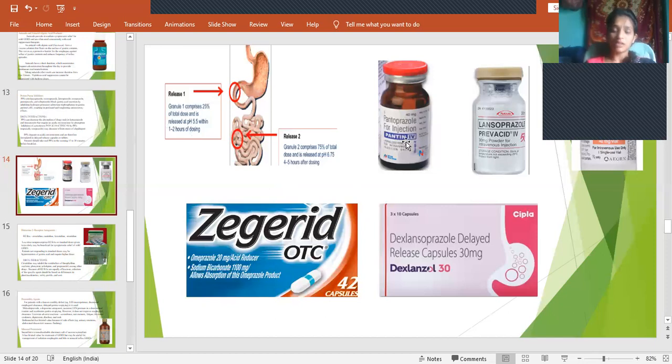The IV forms available are pantoprazole and lansoprazole. Omeprazole and bicarbonate combination is also available. It's a PPI and this is an antacid. This can be given for the mild stage. It's an OTC, over-the-counter capsule, and this is also a delayed release capsule. As I said, it will be available in two different forms. Remember this again, this will come in the next topic.